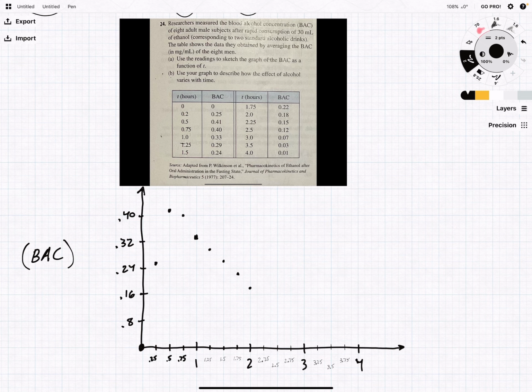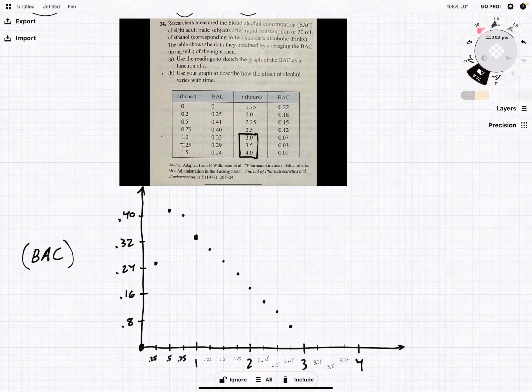Then we've got, okay, let's see, 0.15. Oh, and then after, let's see, it looks like right at 2.5 hours, they start taking their measurements every half hour as opposed to every quarter hour.